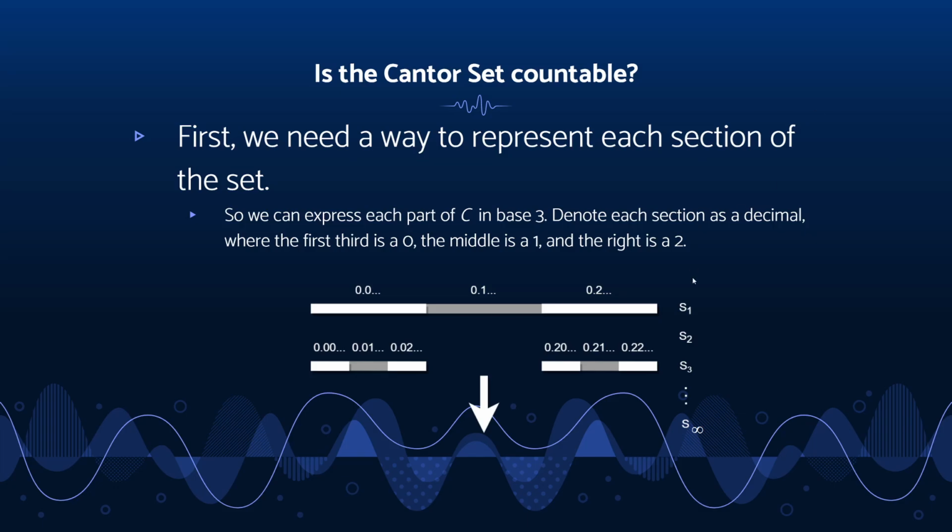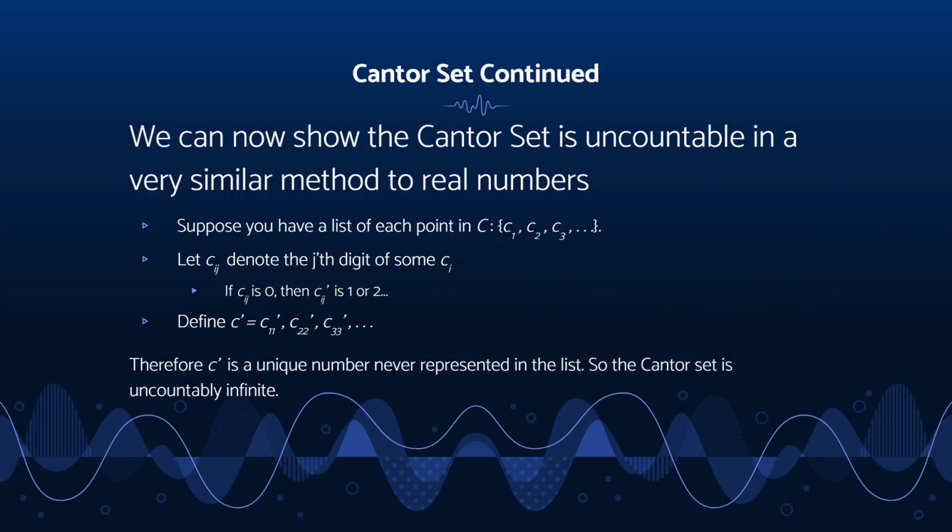Moving on. The logic still applies, though, of the coordinates that are being denoted by the 0.21. 2, you go to the right third. 1, you go to the middle third in the next iteration. The Cantor set continued.